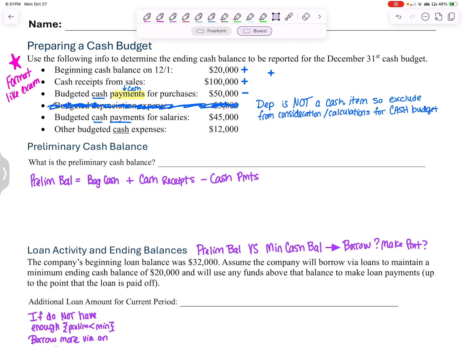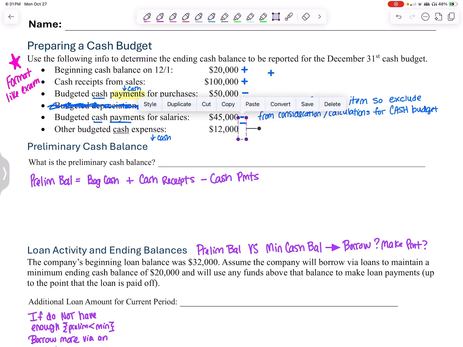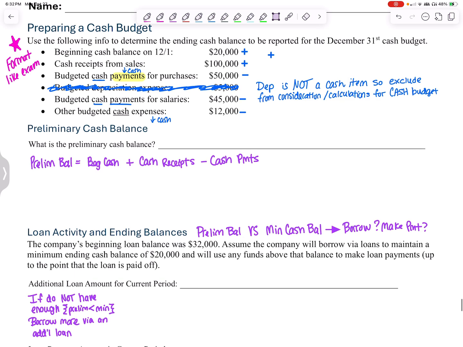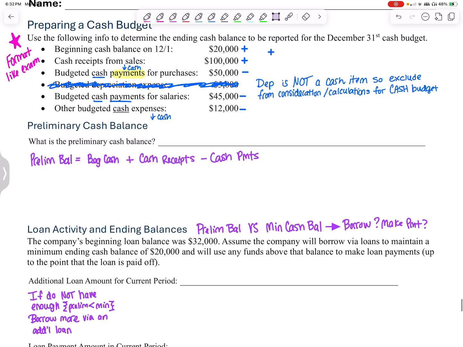That's typically something I have to pay in cash. If I pay it, it decreases cash, so negative. Other budgeted cash expenses. If it is an expense, it typically decreases cash, has a negative effect. It also says it's cash, so I can assume it's similar to a payment. It has a negative effect.